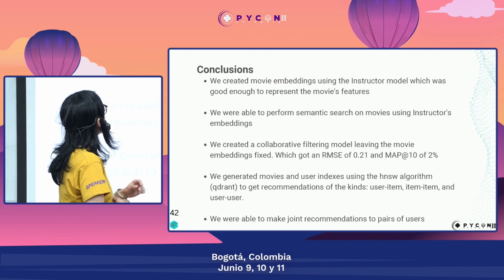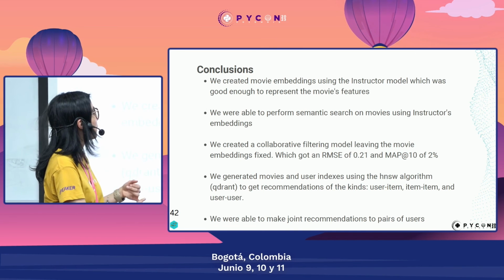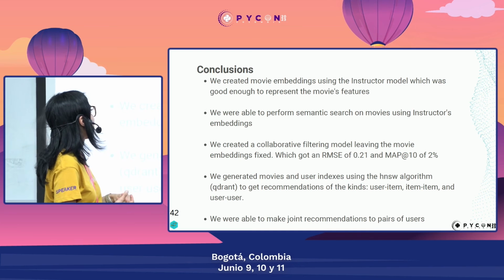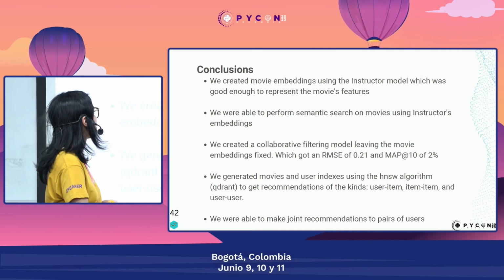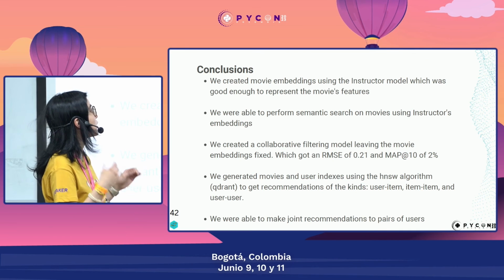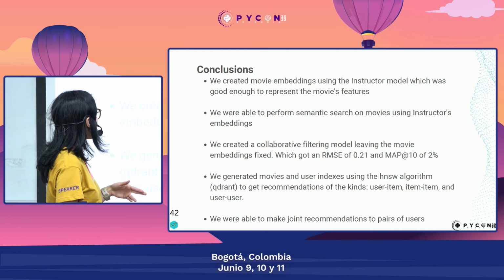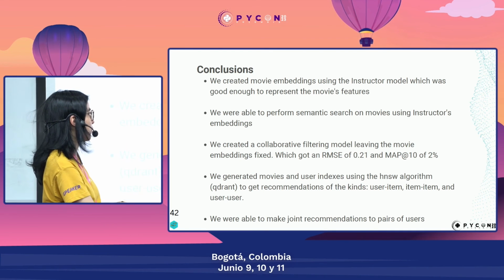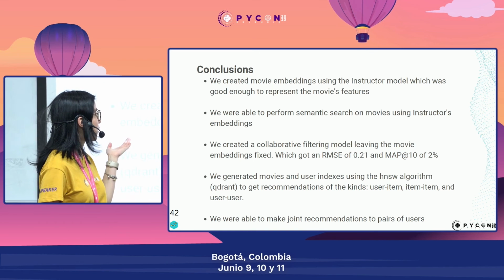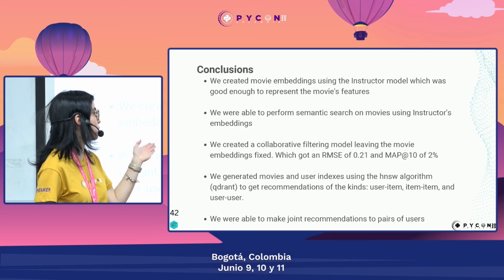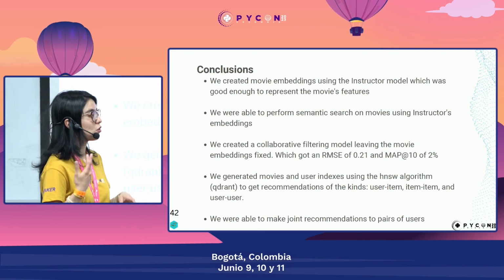So, some conclusions that we have. We were able to create movie embeddings using the structured model, which was good enough to represent our movie features. We were also able to perform semantic search on our movie indexes. We also created a collaborative filtering model, leaving the movie embeddings frozen, and we got a root mean square error of 0.21 and a mean average precision at 10 of 2%.